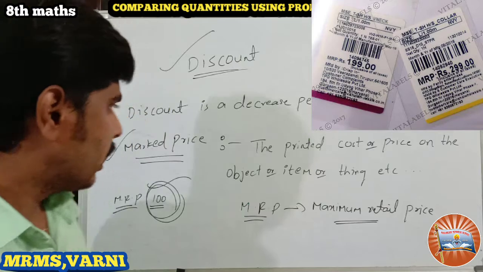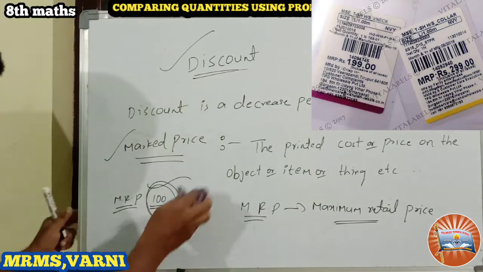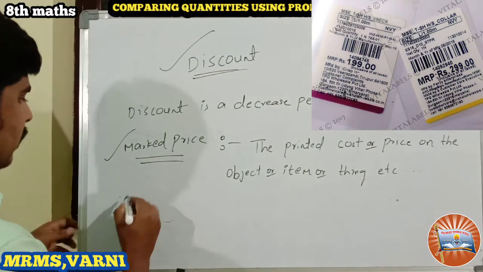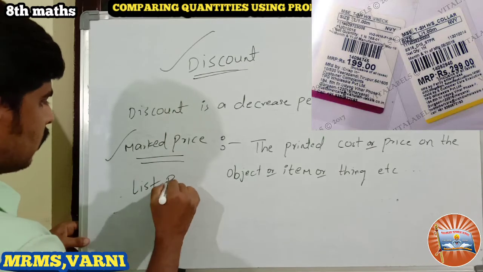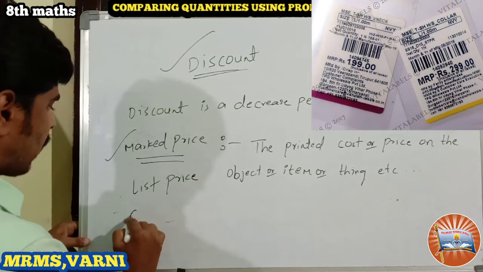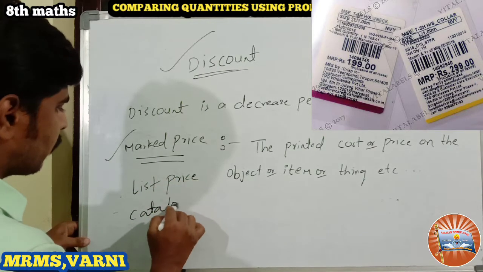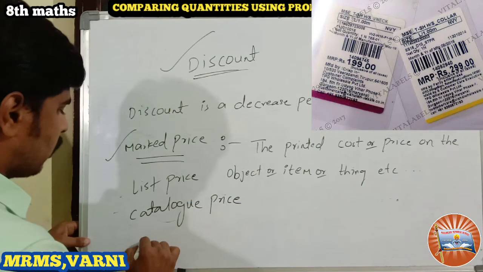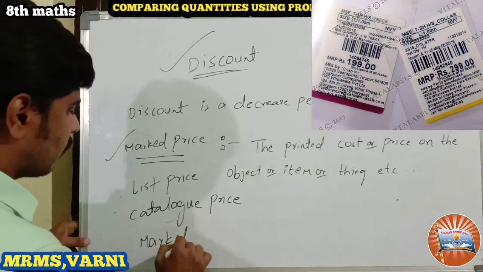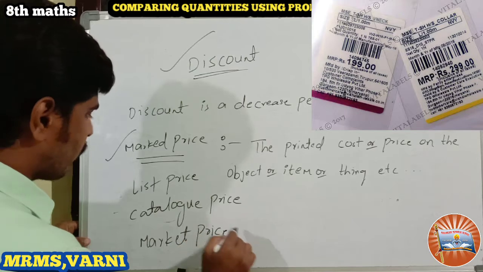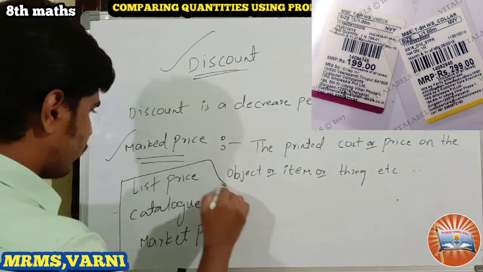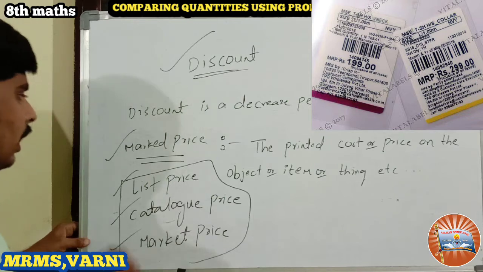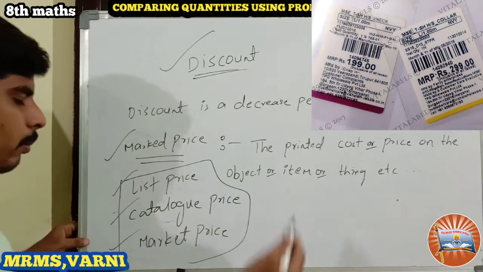This marked price we call as list price, or catalog price, or market price. All are the same: list price, catalog price, market price, or we can call it marked price also.